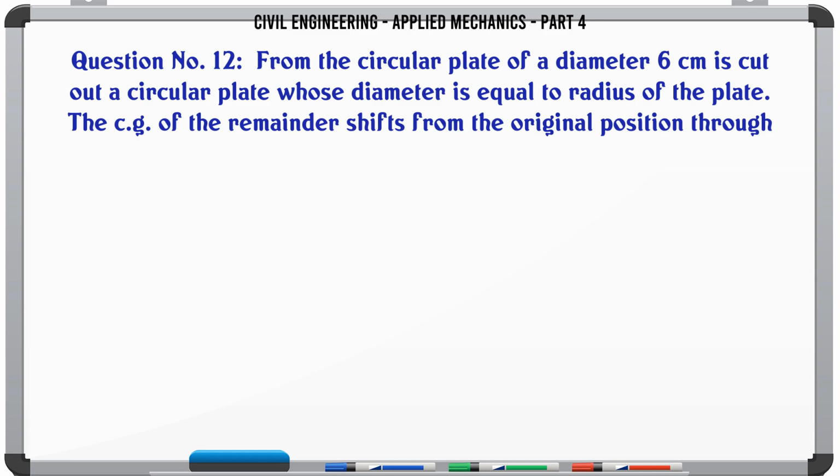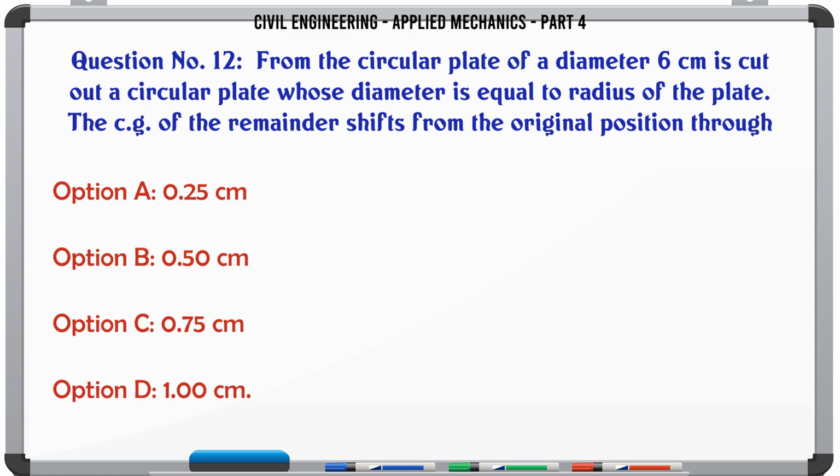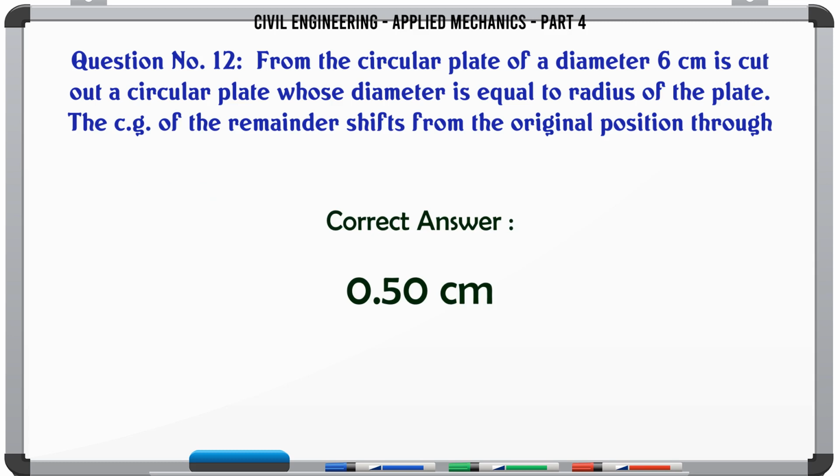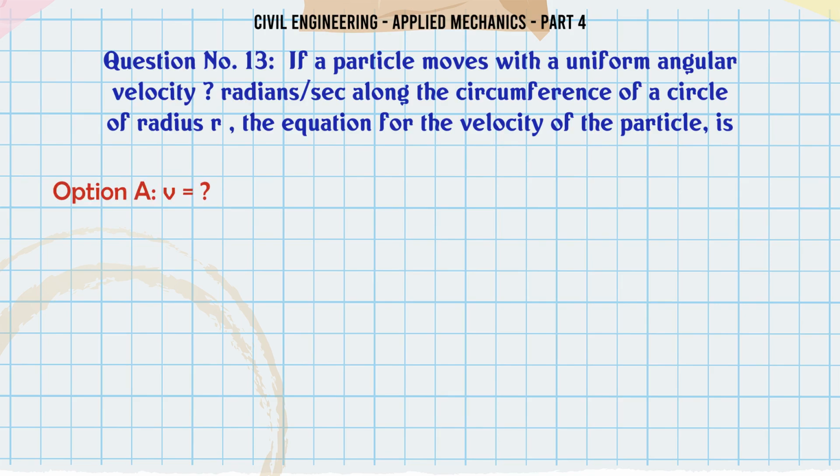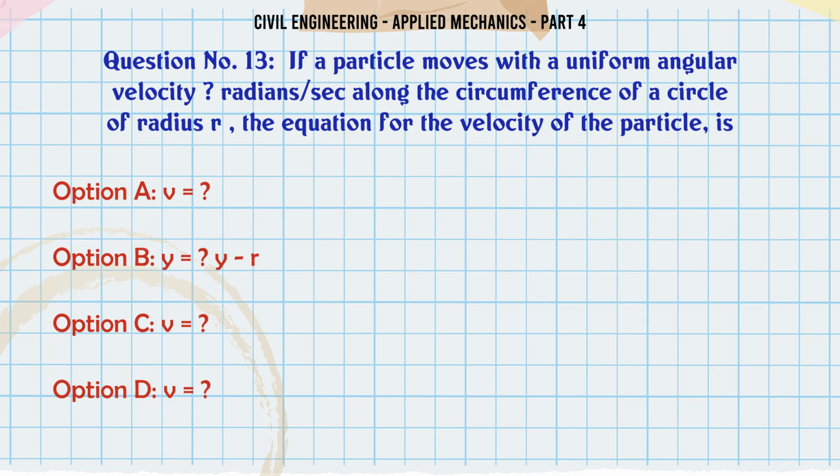From a circular plate of diameter 6 cm is cut out a circular plate whose diameter is equal to the radius of the plate. The CG of the remainder shifts from the original position through A. 0.25 cm, B. 0.50 cm, C. 0.75 cm, D. 1 cm. The correct answer is 0.50 centimeters.